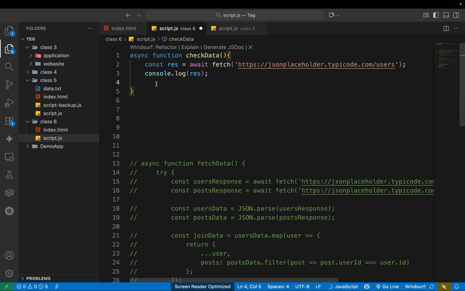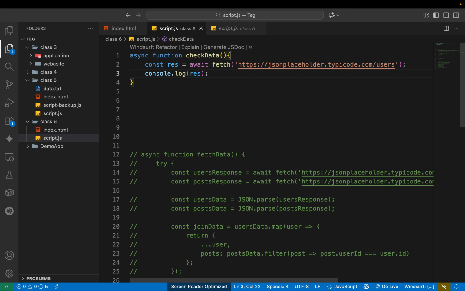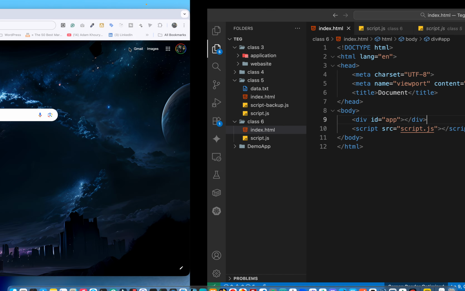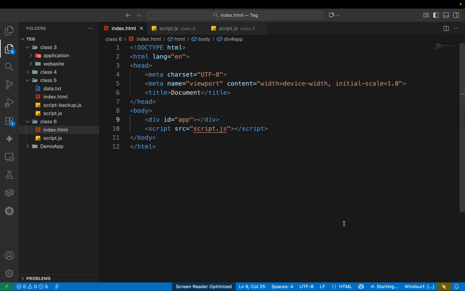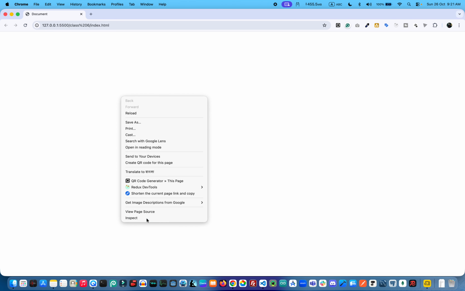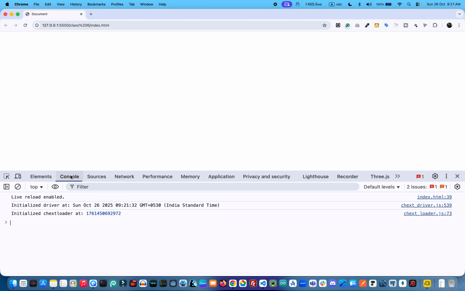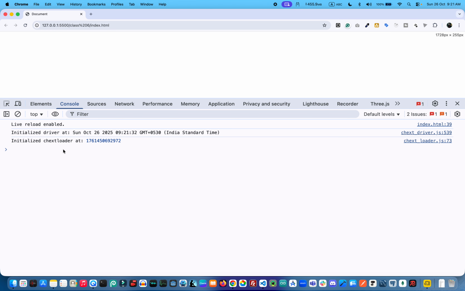Now I want to see it in the browser. I run this page on live server, and then we can see the output of what is happening here.